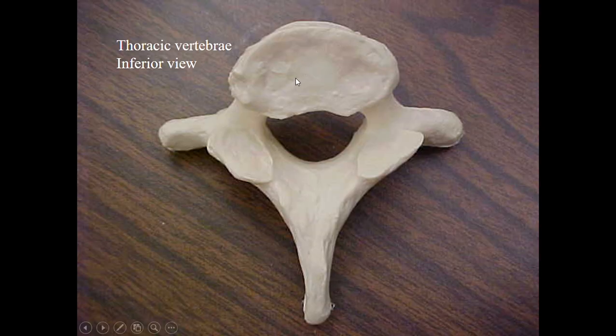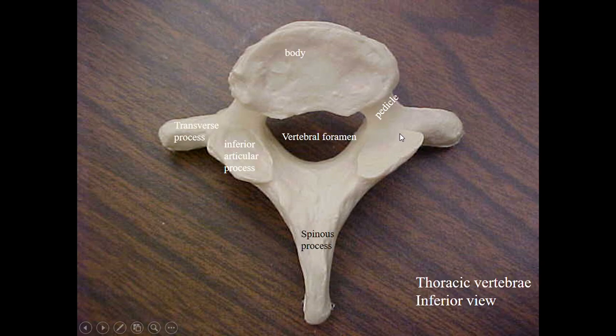This is the thoracic vertebra, inferior view. Here this is the inferior articulating facet, articulating with the next corresponding superior articulating facet. These are the two transverse processes. They are simply projections. There is no opening or foramen seen here. There are two laminae that fuse to form the spinous process. This is the vertebral foramen. So these are the features. Simply, it is very easy to identify.